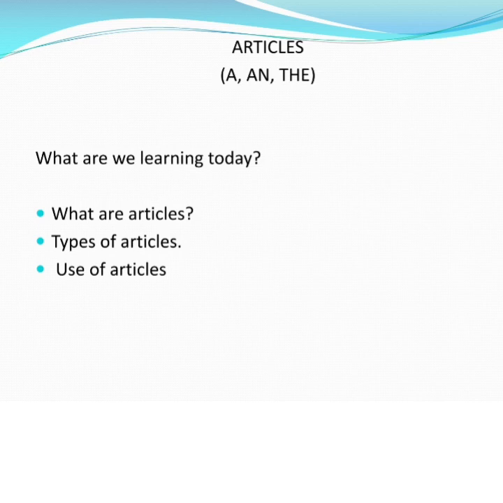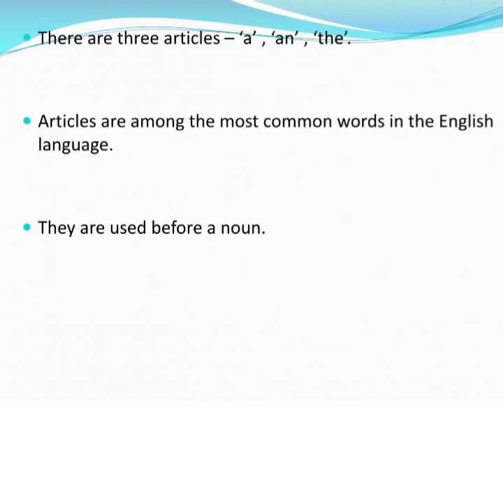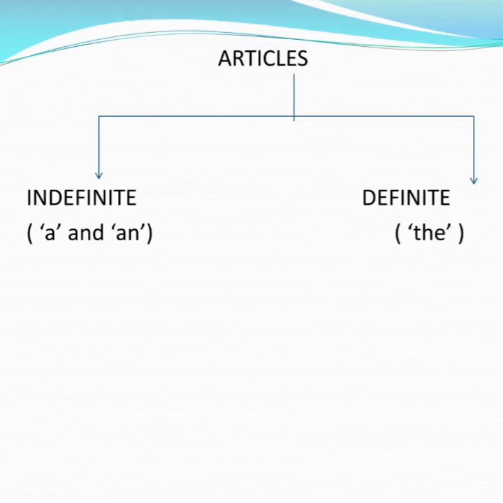Now, what is an article? Beta, articles are a part of grammar. Okay? And there are three articles. What are they? A, an, and the. And beta, articles are among the most common words in the English language. And do you know where they are used? Yes, they are used before a noun.